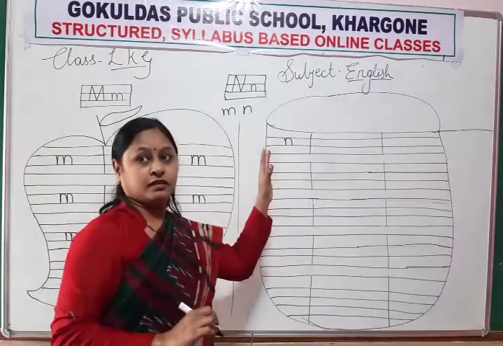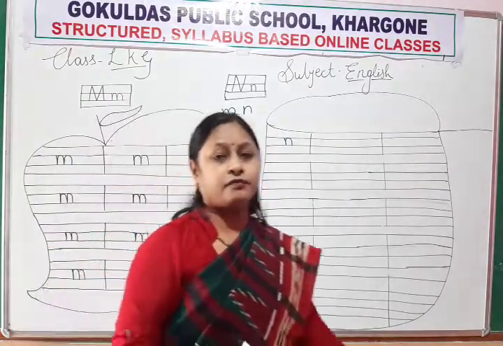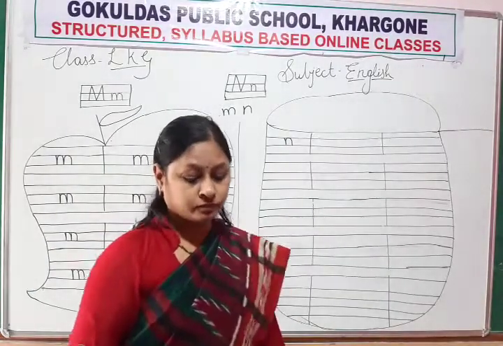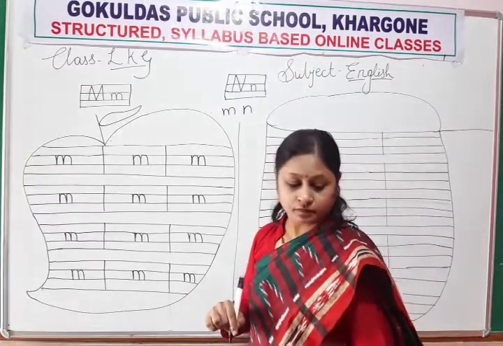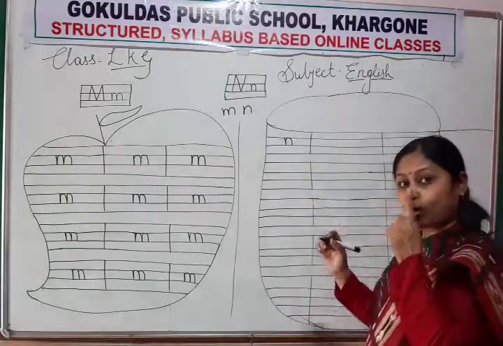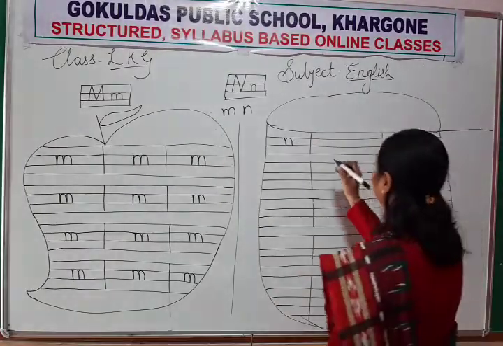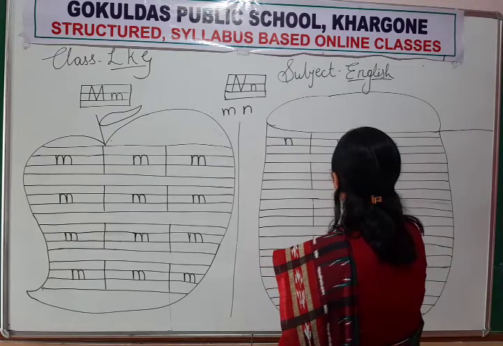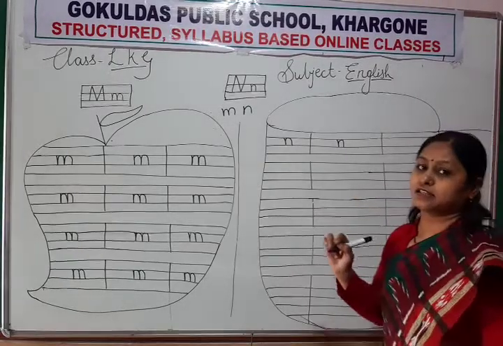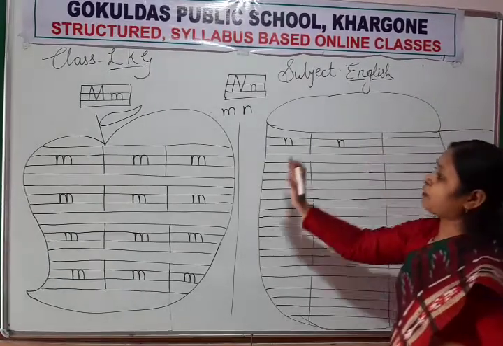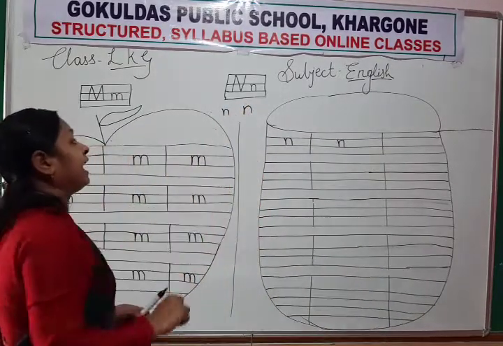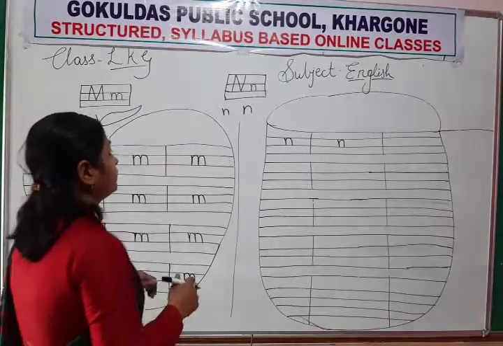Which letter is this? This is baby N. And the sound of N is net, nest, nail, nose. So write like this. Down, up, curve and down. You have to write like this. It is a half of letter M. If I rub this now, it looks like letter N.